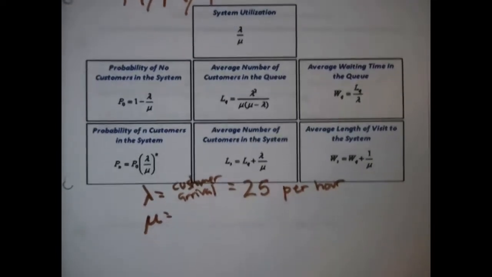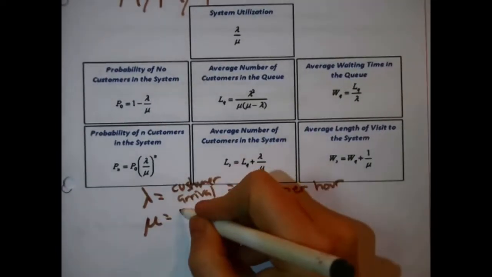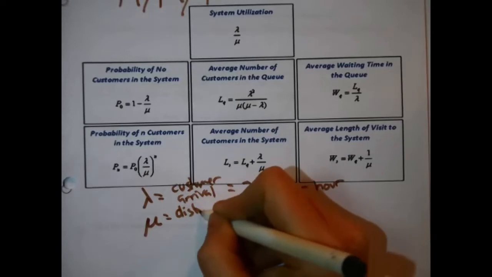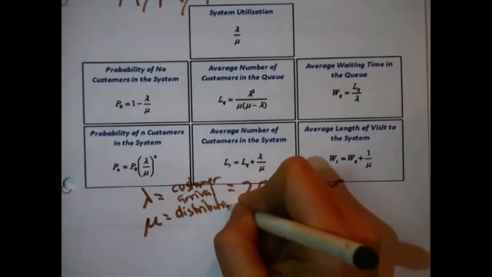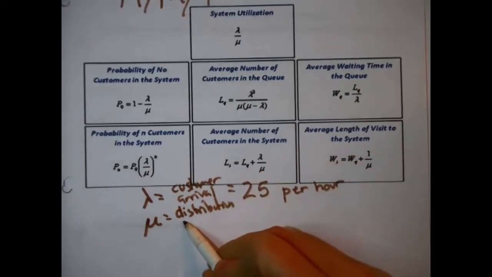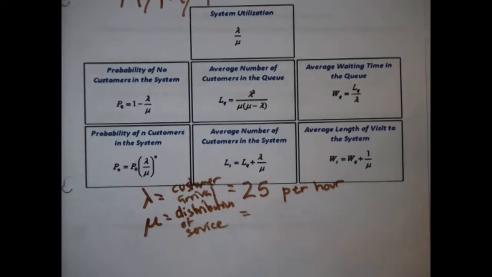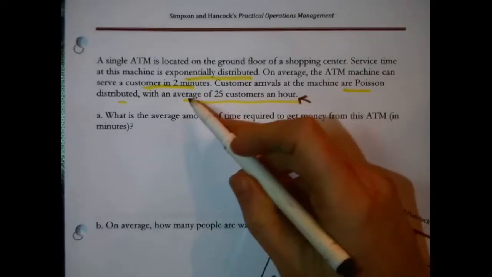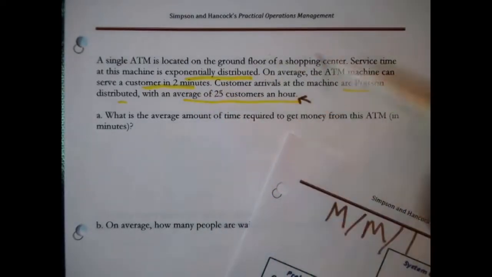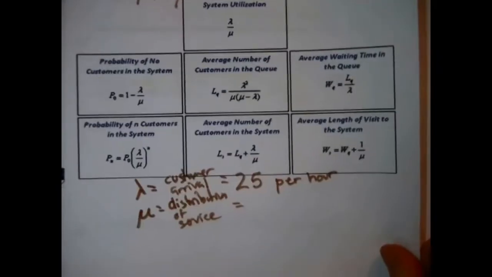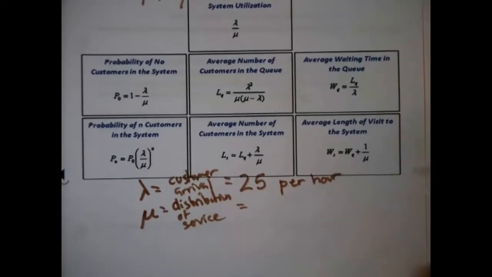Then mu is its cousin, the mean of the service distribution, and they said something here about an average of every 2 minutes, so mu equals 2. Don't write 2. Mu does not equal 2.